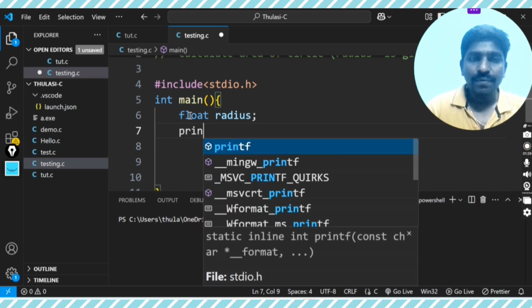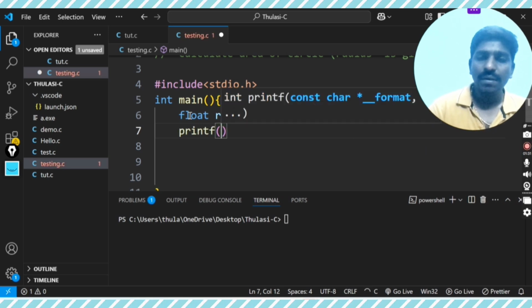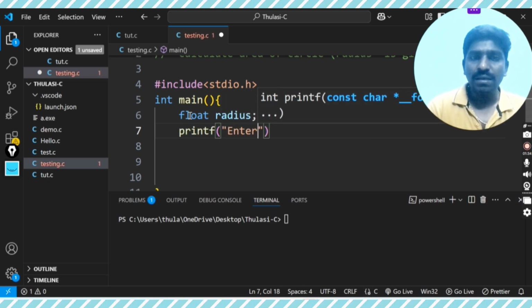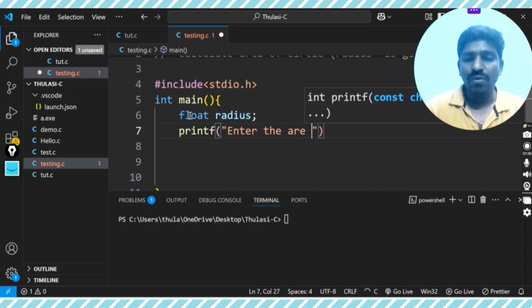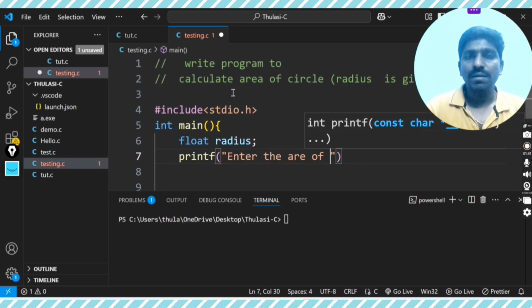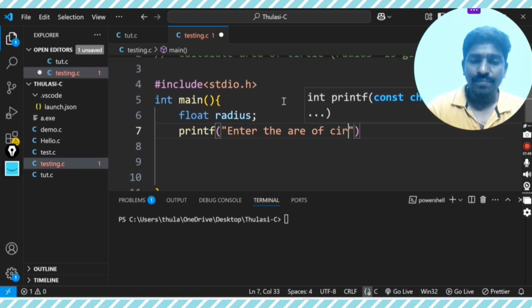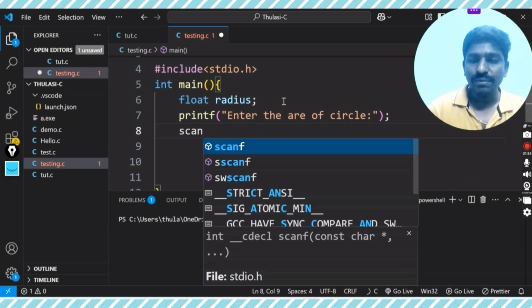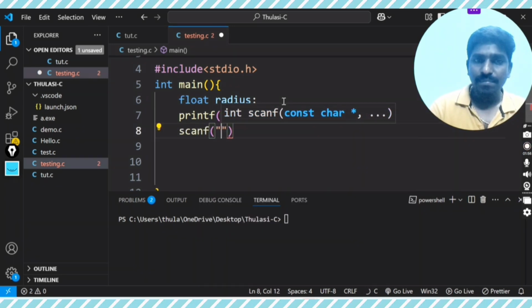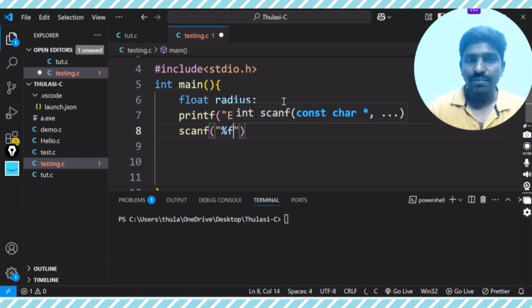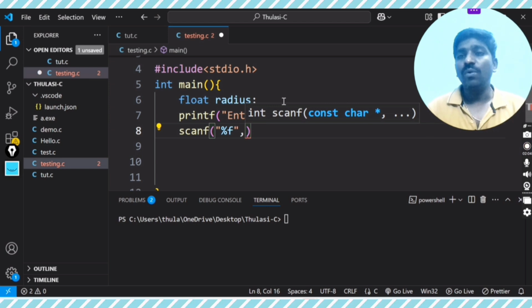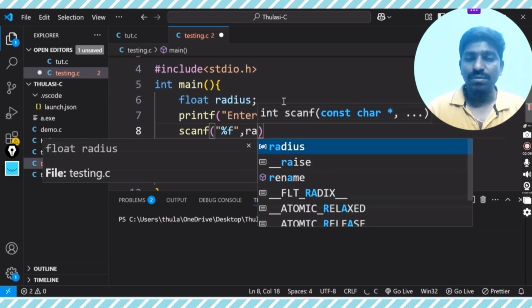Then printf: enter the area of circle. Then scanf with percent f comma radius, the value you enter becomes the radius.